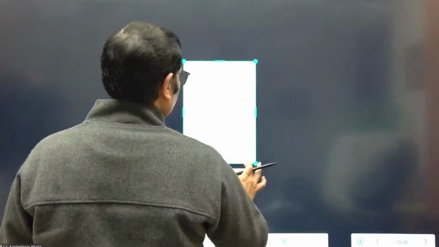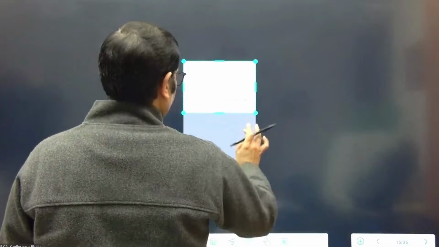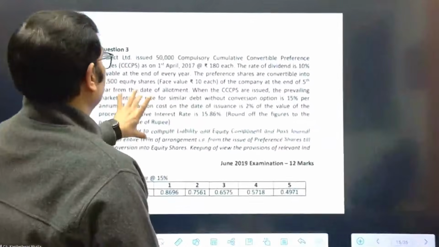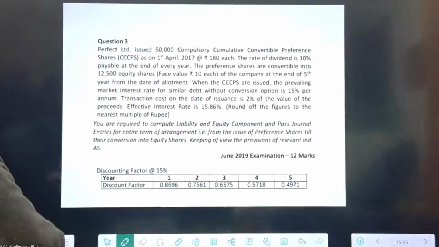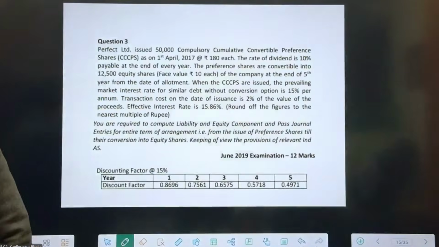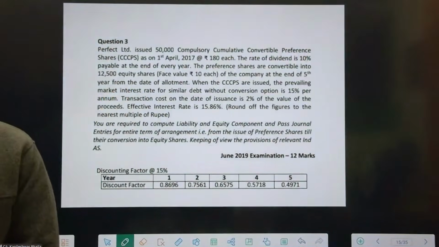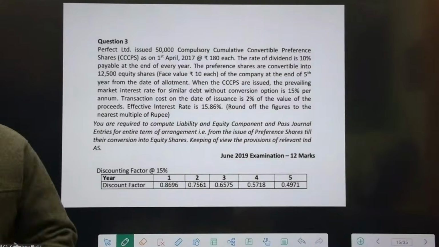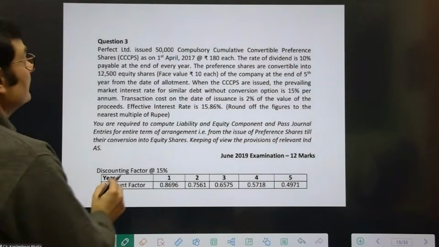It's a June 2019 examination question. It came for 12 marks in the exam. Let's have a look at this June 2019 question.